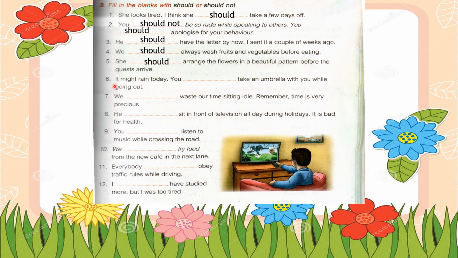Sixth one, it might rain today. You should take an umbrella with you while going out. 7. We dash waste our time sitting idle. Remember, time is very precious. So, we should not waste our time sitting idle. Yes, children? So, children, I hope you have understood where to use should or should not. So, children, now try to attempt the remaining questions.